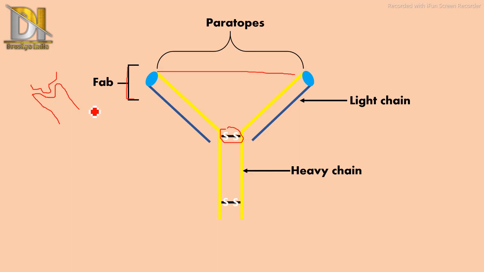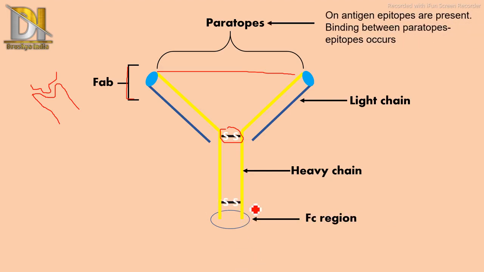Then the upper two Fabs are collectively called paratopes, and this lower region, as indicated in the blue circle, is the Fc region, that is fragment constant region. Some features about paratopes: as shown in this figure, this is the antigen and this is the antibody. The upper region of the antibody is known as paratope, while the binding region of the antigen is known as epitope.